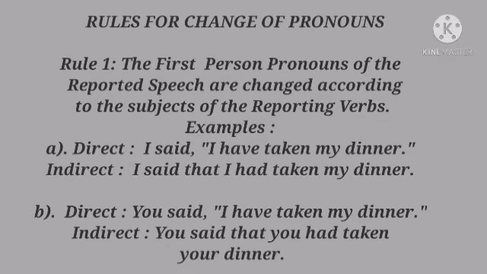Example number 2. Direct speech goes like this. You said, I have taken my dinner. In indirect speech, we'll say, you said that you had taken your dinner. Here, you is there in the reporting verb. So, I in the reported speech will change into you.